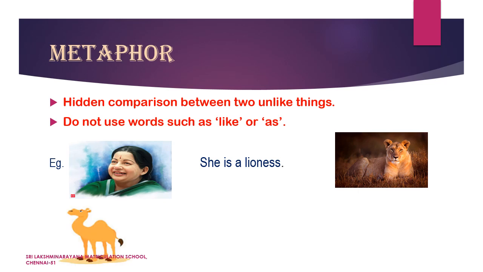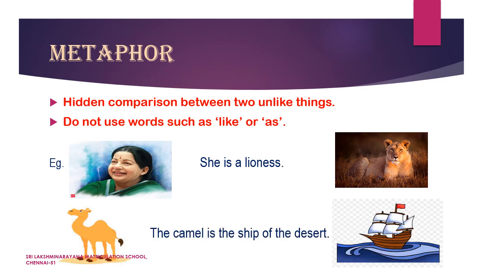Look into one more example. The camel is a ship of the desert. Here, the camel is compared to a ship without using the comparison words like or as. What is common to both of them is that they carry people. You know, a camel carries people in the desert, whereas a ship carries people in the sea. So children, metaphor does a hidden comparison, whereas simile does an open comparison of two unlike things.